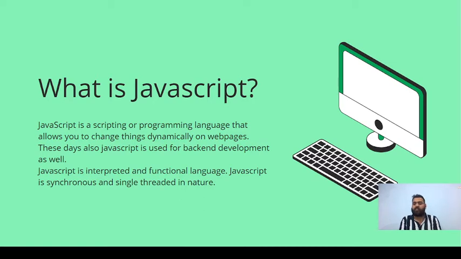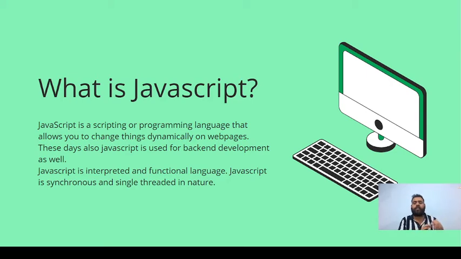What is JavaScript? JavaScript is a scripting or a programming language that allows you to change things dynamically on a web page. We will show you the example in this video, like how we change things on a web page with the help of JavaScript. These days JavaScript is used for backend development as well.